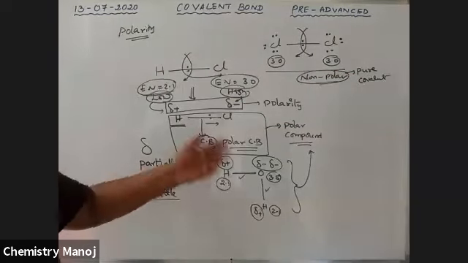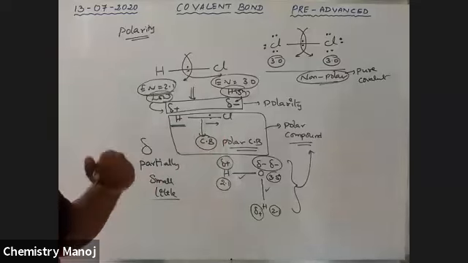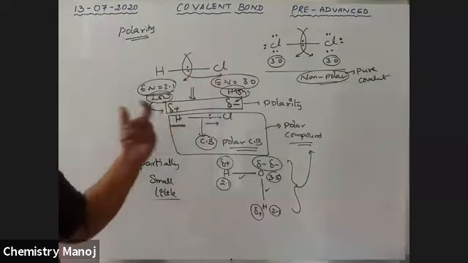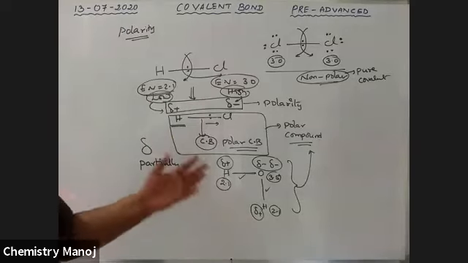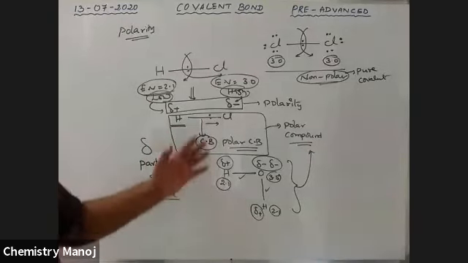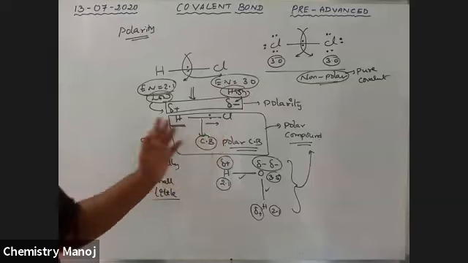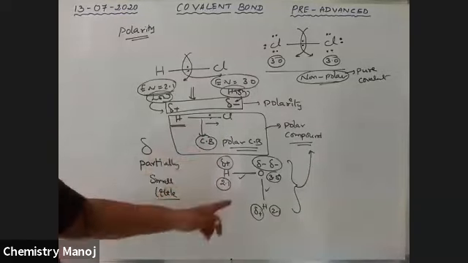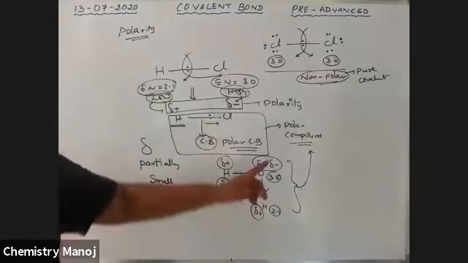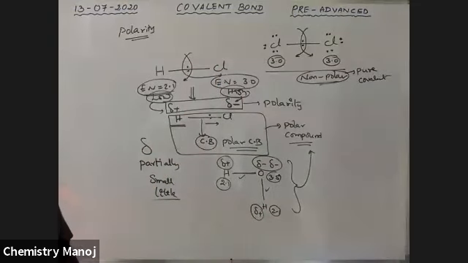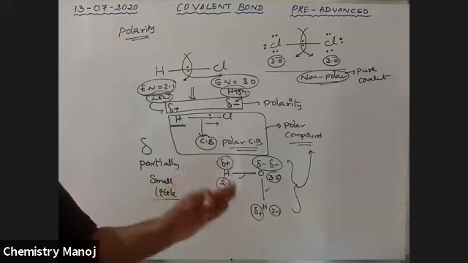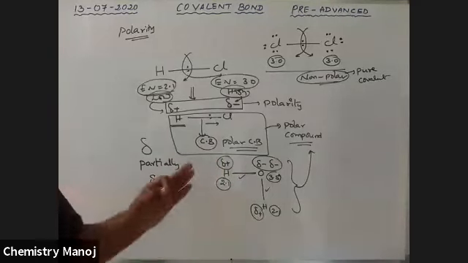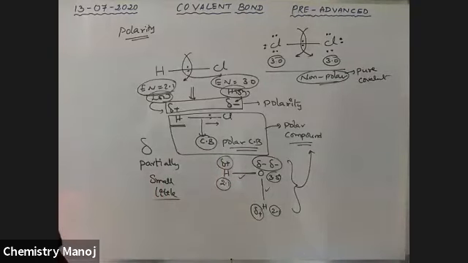If they exist between 2 different atoms, whether single, double, or triple bonds, automatically there should be an electronegativity difference. There should be a partial splitting into partial positive charge and negative charge. Therefore, that bond is called a polar bond, and that compound is called a polar compound. So, splitting of a covalent bond into partial positive and negative charge is called a polar covalent bond.